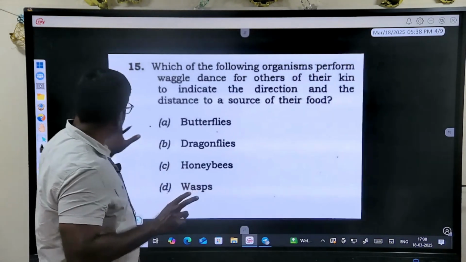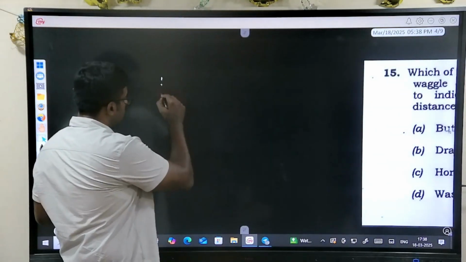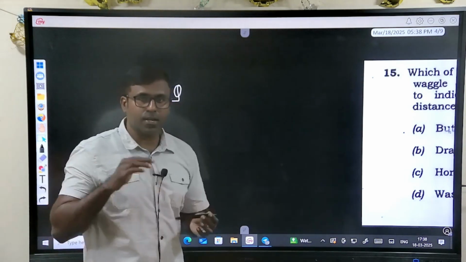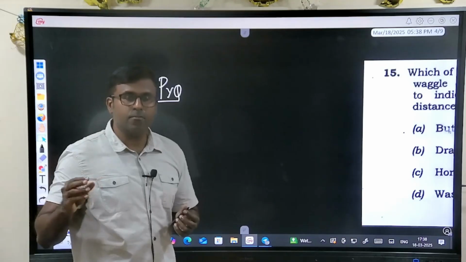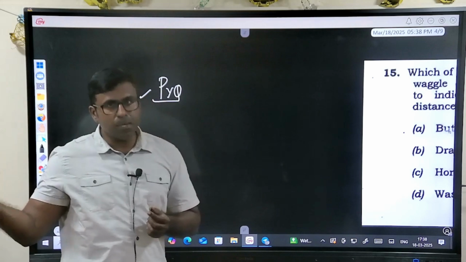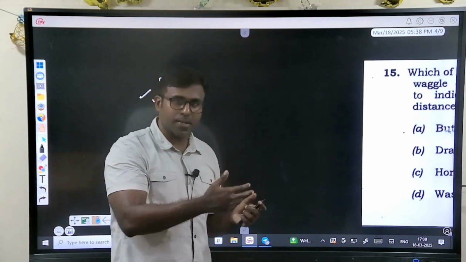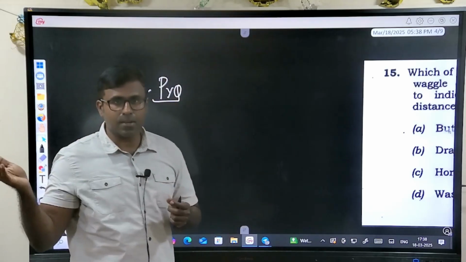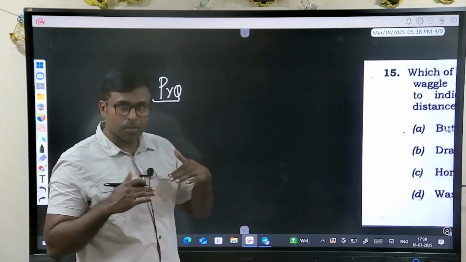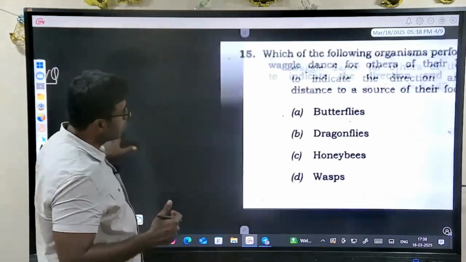The first source I said is NCERT for environment. The second source I say is previous year questions. Students forget to understand this fact that everything that you are going to see now has already been done. What you should think about is not the future question and trying to predict it, rather do the things which have been done correctly previously. That is nothing but previous year questions. So for environment, I would suggest that please take the previous year questions for your understanding. Now look at this question.